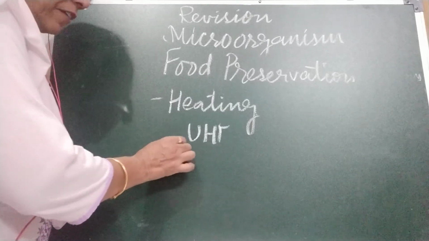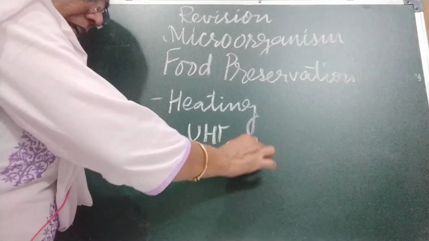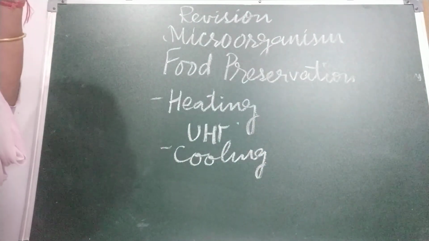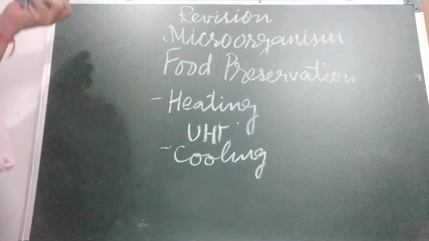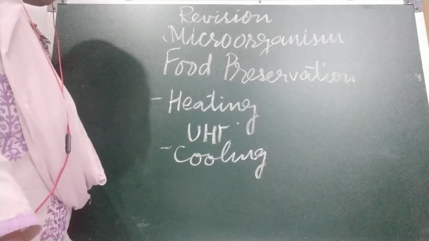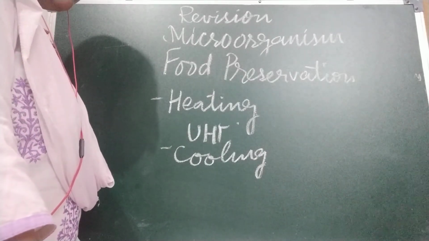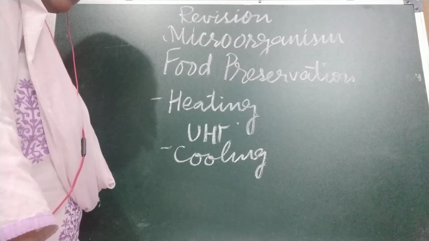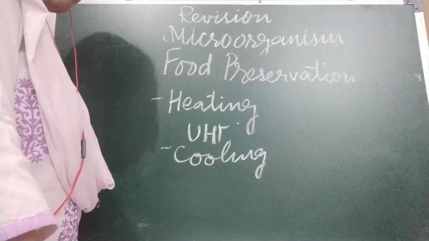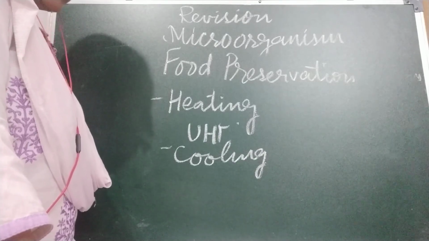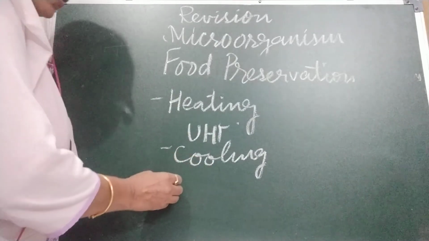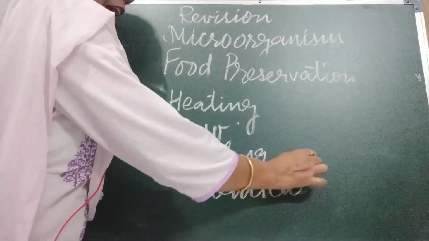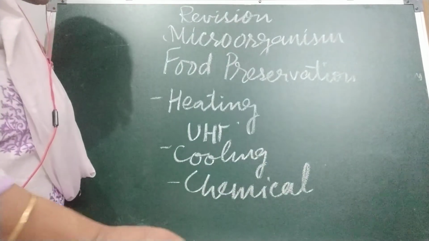Next is cooling. Cooling stops microbes from growing and reproducing, and hence preserves food. So in the refrigerator we keep food at around 5 degrees Celsius. It helps protect the food from spoilage. Next is chemical preservation. Some chemicals we use as preservatives.